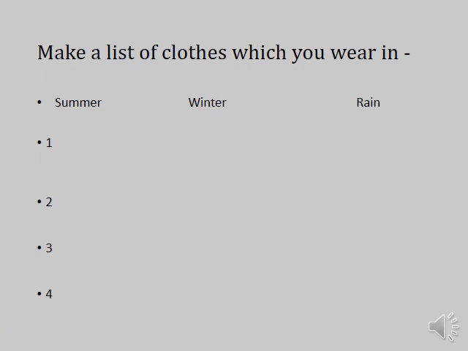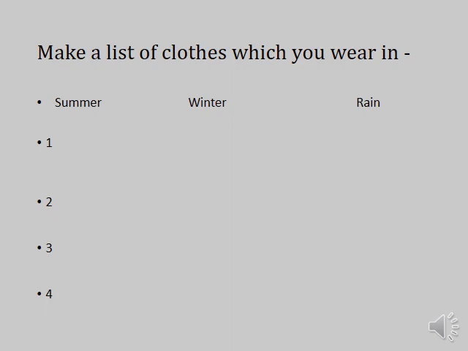So children, today we have covered the topics: why do we wear clothes, different kinds of clothes, different clothes in different seasons. Till now we have discussed this. Let's recap it. Why do we wear clothes? We wear clothes to cover our bodies and to protect us from heat, rain, cold and dust. By wearing clothes we look smart and active also, and handsome.